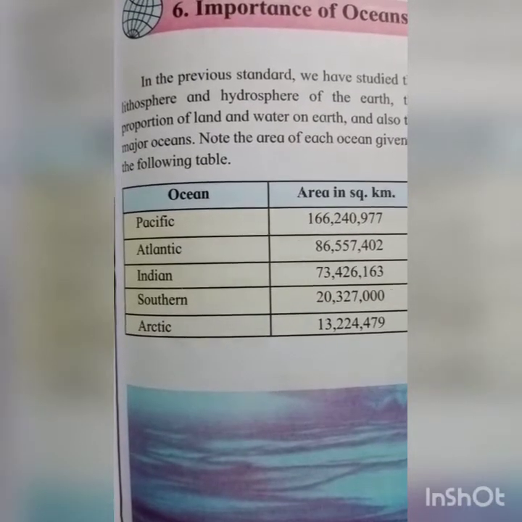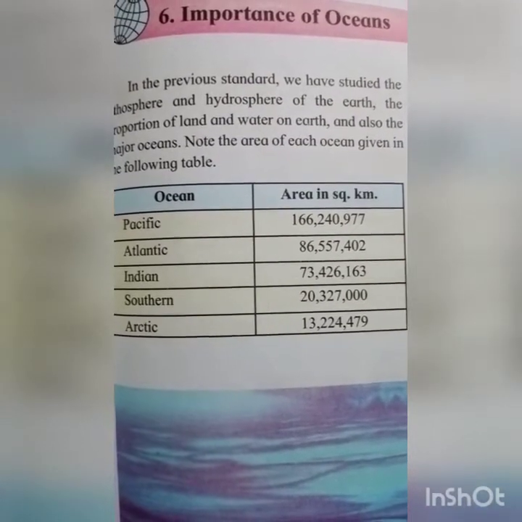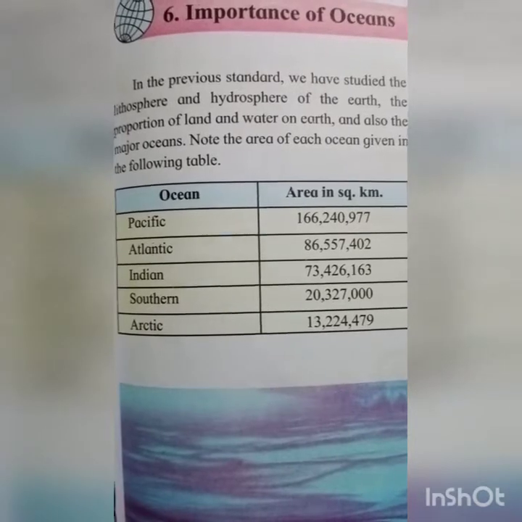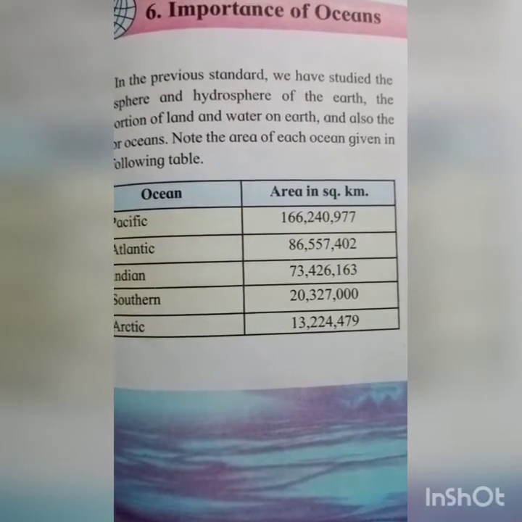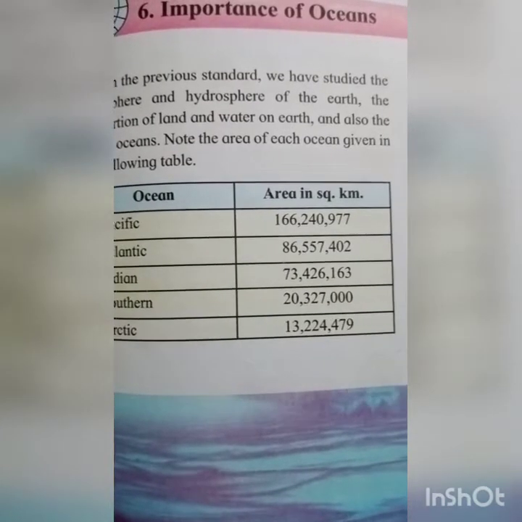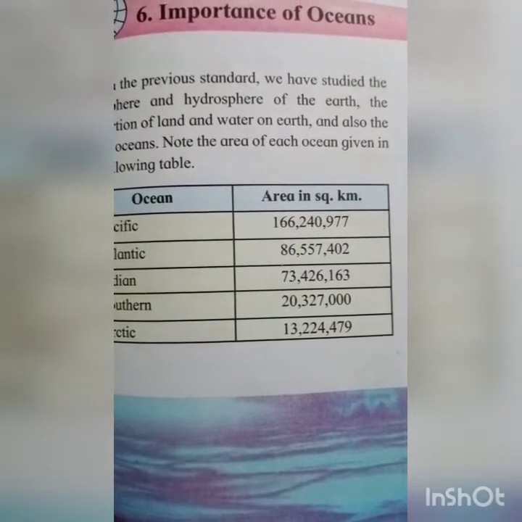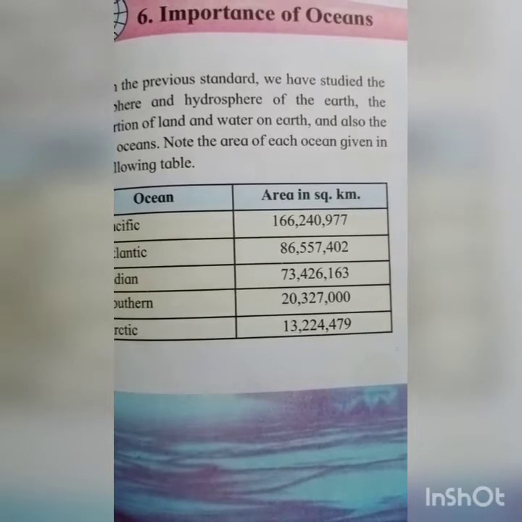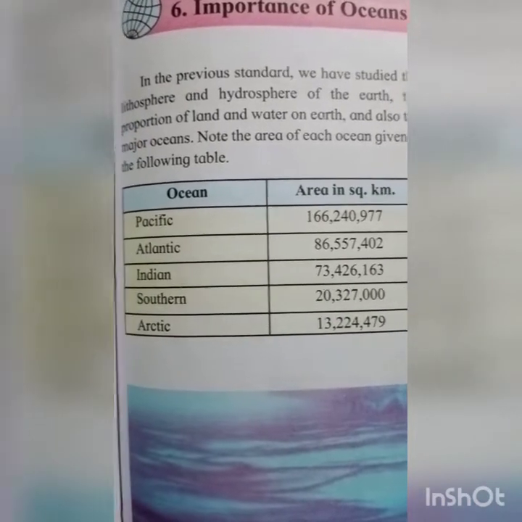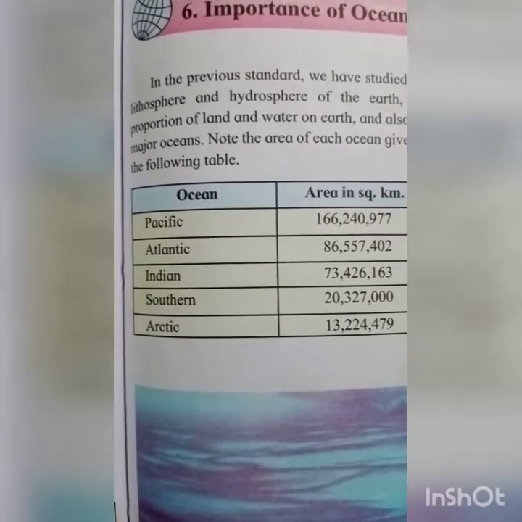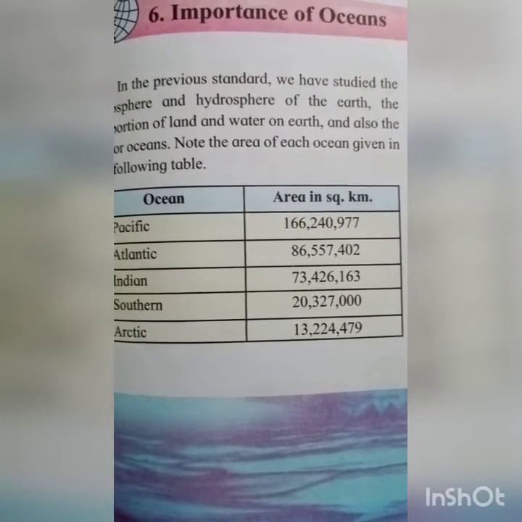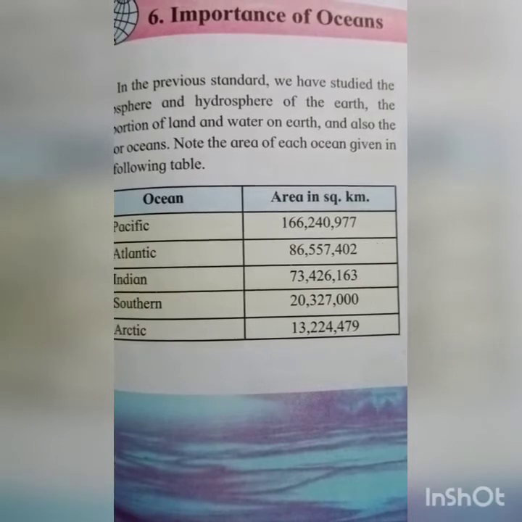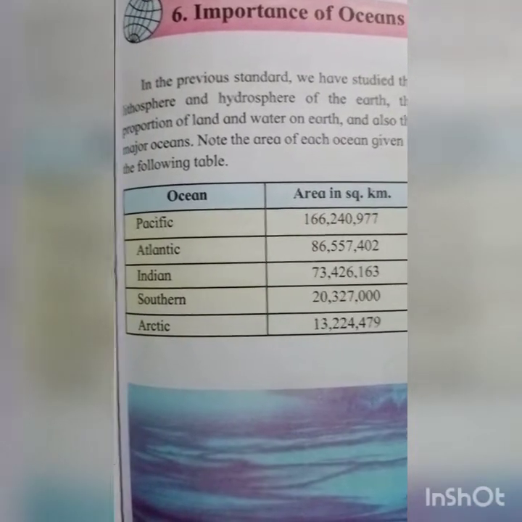Now in the table, the area in square kilometers is also given. For the Pacific Ocean, the area is 16 crore 62 lakh 40,977 square kilometers. Second is the Atlantic Ocean, 8 crore 65 lakh 57,402.